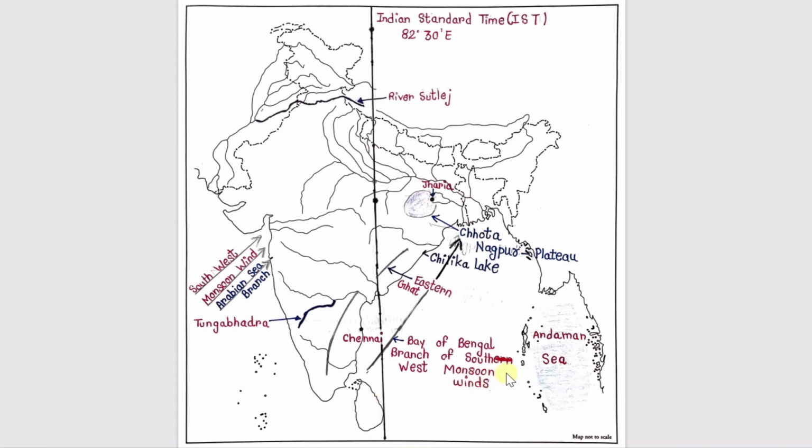Next is Andaman Sea. On the eastern side, this whole portion is Andaman Sea. And then Chennai. Location of Chennai is here on the eastern side, South India. This is Chennai.